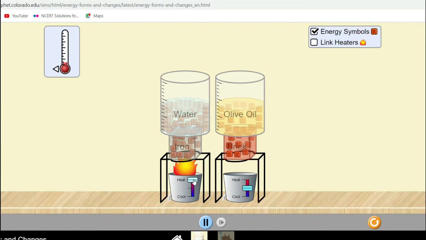So this is how you can perform this simulation. Although you can perform this practical in your laboratory, due to the COVID situation everyone is at home, so here you can get practical exposure. And I believe science without practical is useless. So I advise you all to go to this link and try this simulation. Now let us see another part of the simulation.